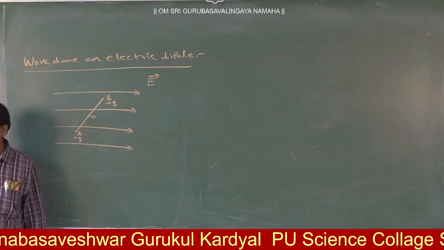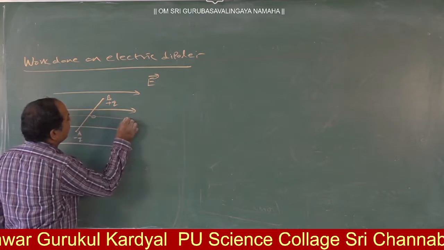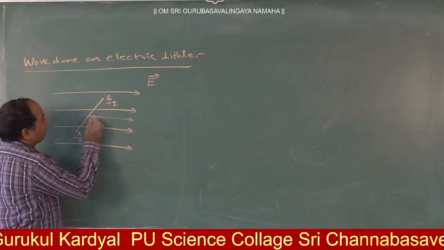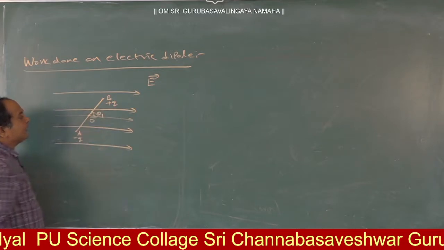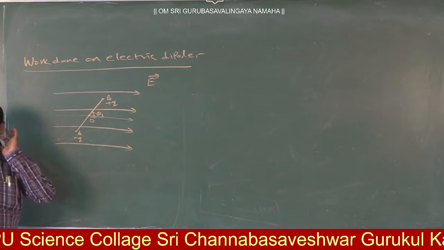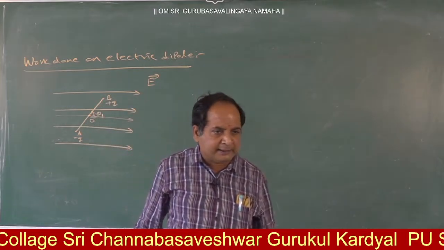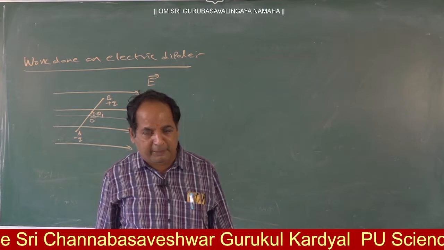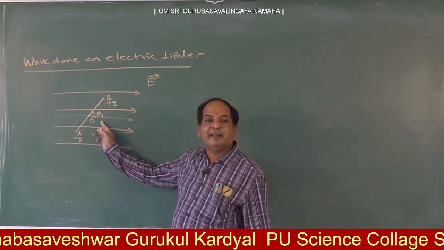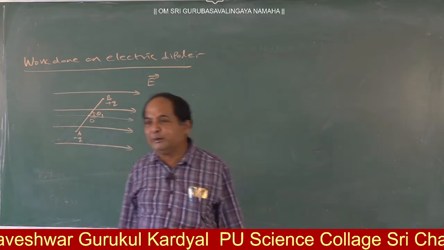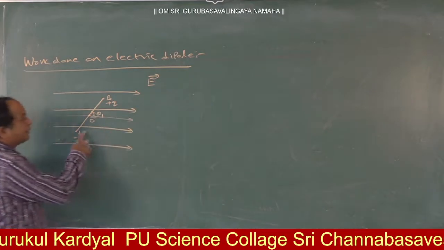Angular displacement. Now, let us assume that initially, with respect to the electric field, this dipole is making an angle theta 1. Initially, what I am considering is that the electric dipole is kept in a uniform electric field such that it makes an angle theta 1 with respect to the electric field. Now, here is it experiencing torque or not?